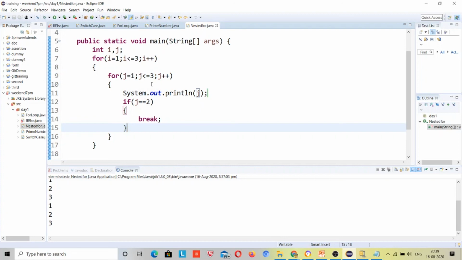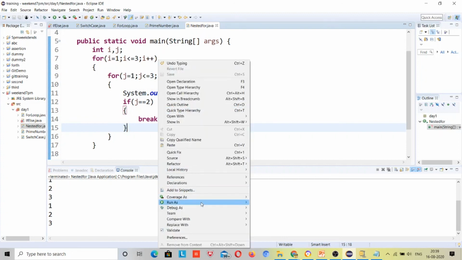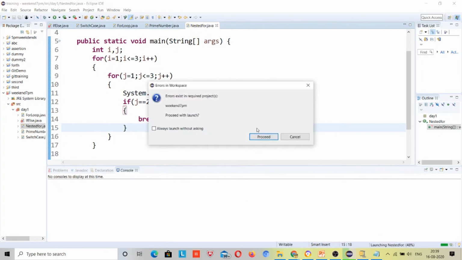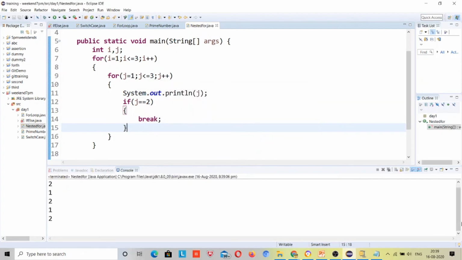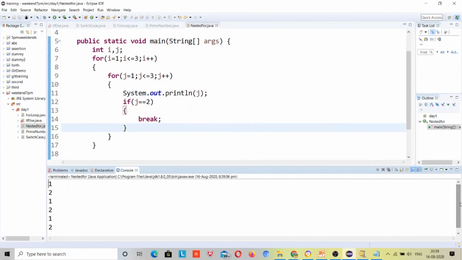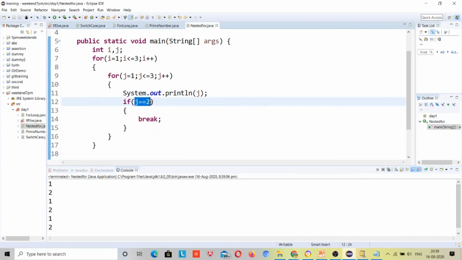It will print 1 2 1 2 1 2, right? I'm also not sure, but I know that I will debug it. Sorry, it will print 1 1 1. It printed 1 2 1 2 1 2.